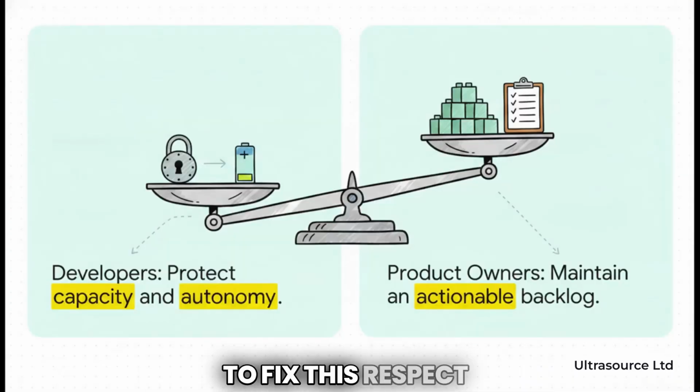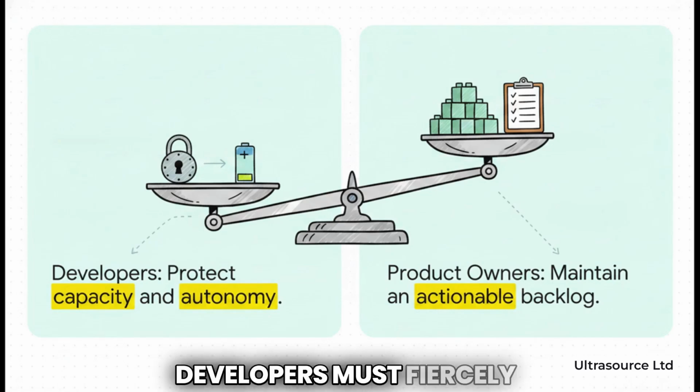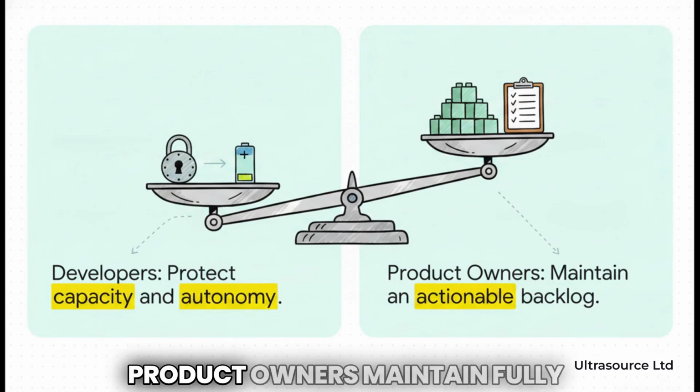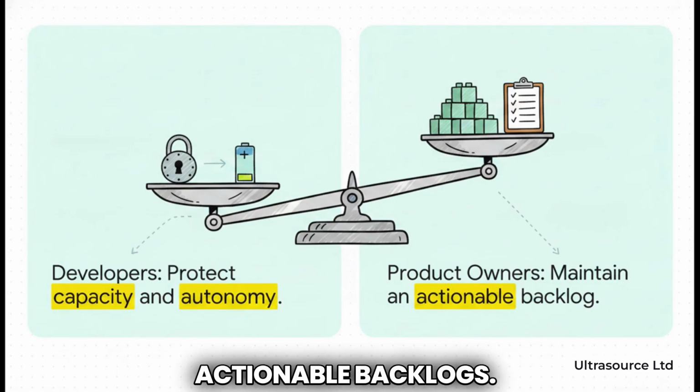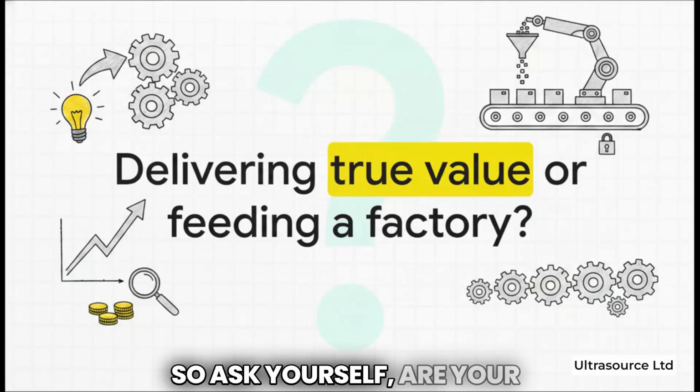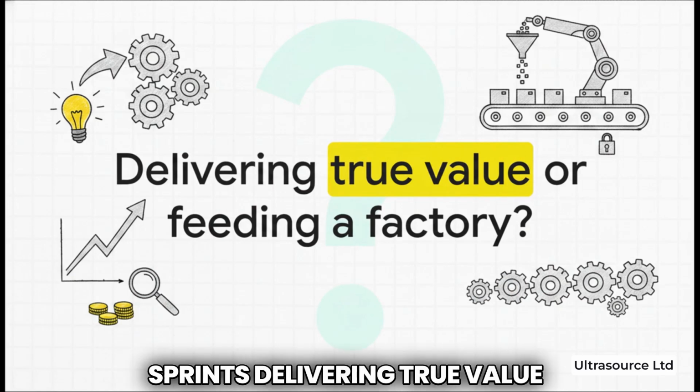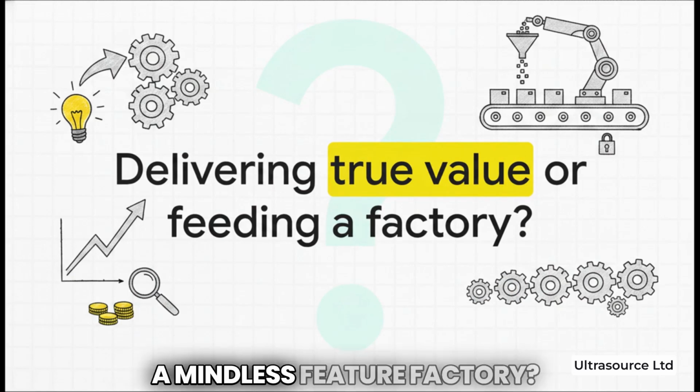To fix this, respect the boundaries. Developers must fiercely protect capacity, while product owners maintain fully actionable backlogs. So ask yourself, are your sprints delivering true value, or are you just feeding a mindless feature factory?